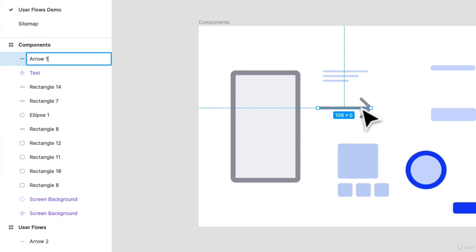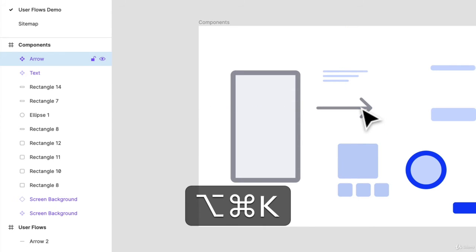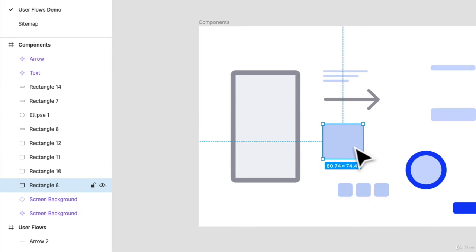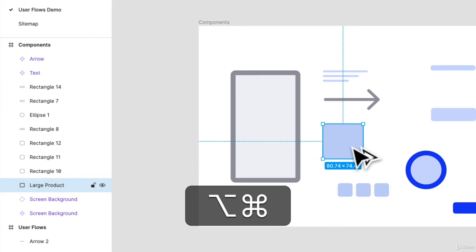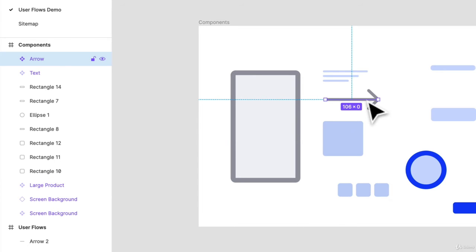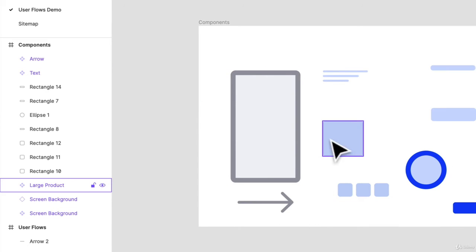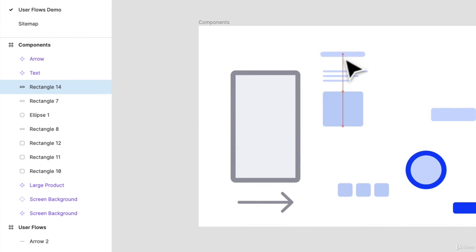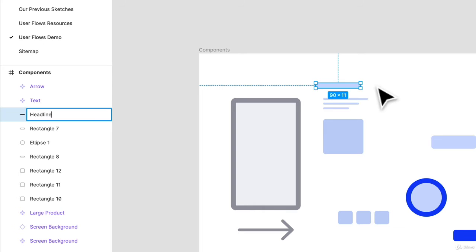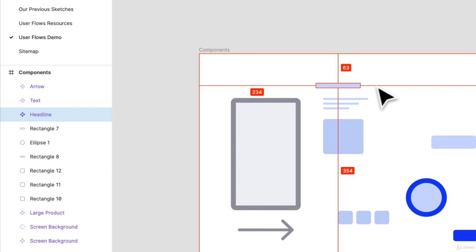Let's do it for the arrow over here. Command K for the arrow. We'll call this one large product. So large product, Option Command K. We'll keep these very close together because they help us with our flow. So we have that. We'll call this headline. Option Command K. And really there is no perfect way of doing this.